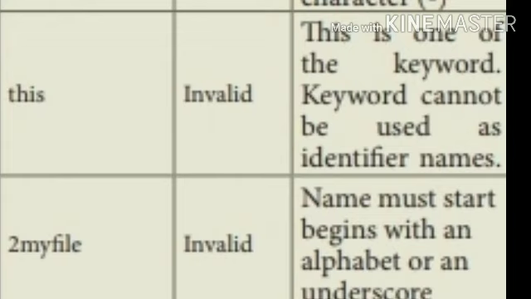Next one is 2myfile. Here a number occurs as the first character. For example, myfile2 is a valid variable, but the first character must be an alphabet or underscore symbol, so this is an invalid variable. Okay. Thank you, students.